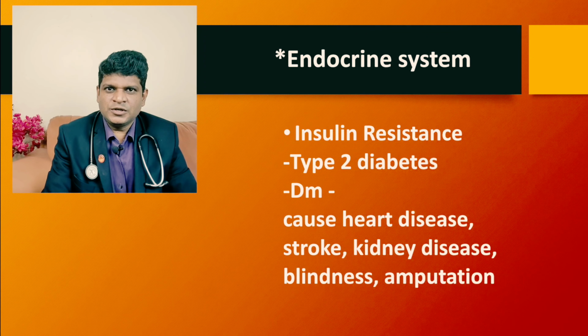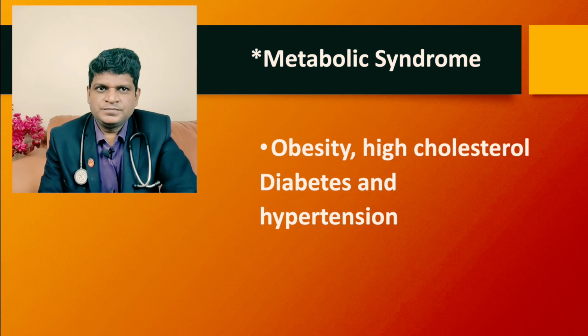Now the endocrine system is also affected, particularly insulin resistance is seen in patients who are obese. It leads to type 2 diabetes, and there are a lot of complications because of type 2 diabetes mellitus. It leads to heart disease, stroke, kidney disease, blindness, and in some patients, because of blockages in the arteries supplying your lower legs, amputation may be needed in the future.